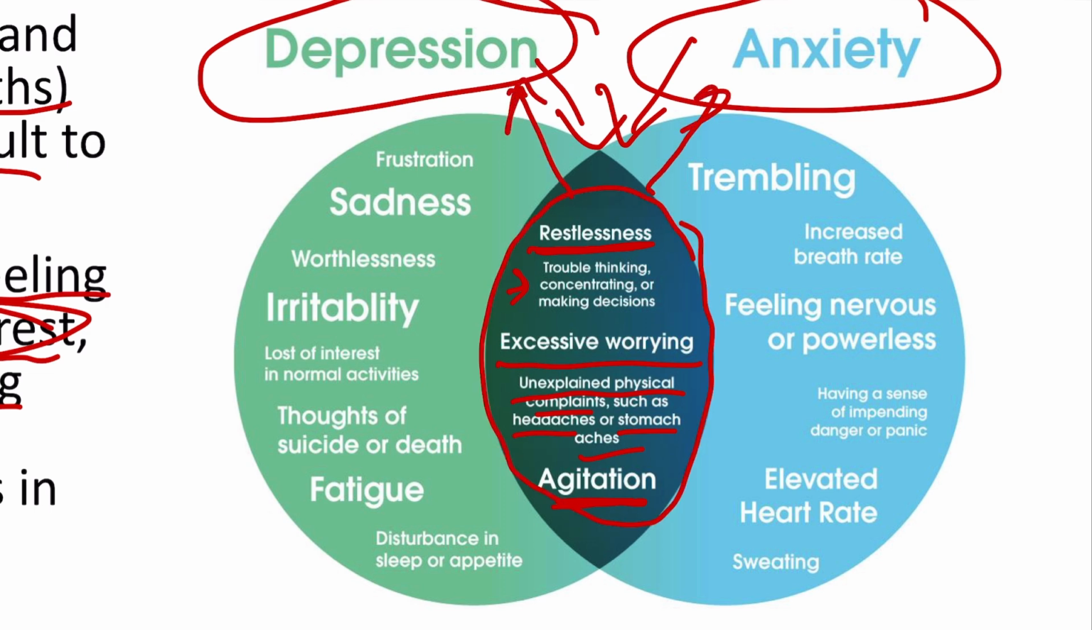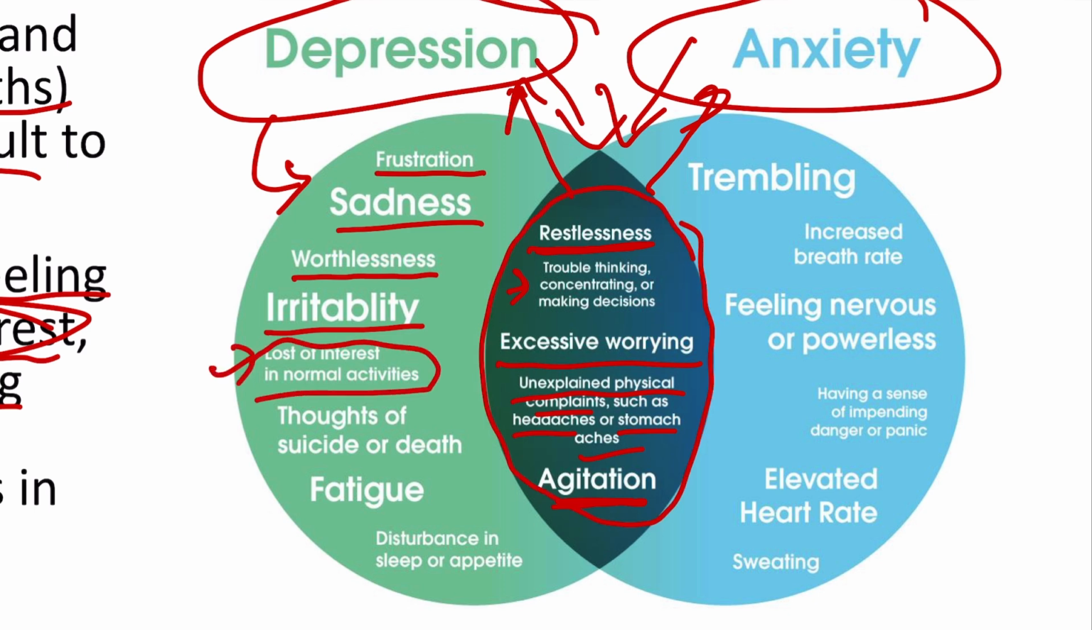Now coming to the features which are seen more commonly in depression. Here we have frustration, sadness, the feeling of worthlessness, irritability, loss of interest in the normal activities, then the thoughts of suicide or death in severe forms of depression, fatigue, then disturbance in sleep or appetite, that is the person might lose the appetite also, so it is a case of anorexia also.